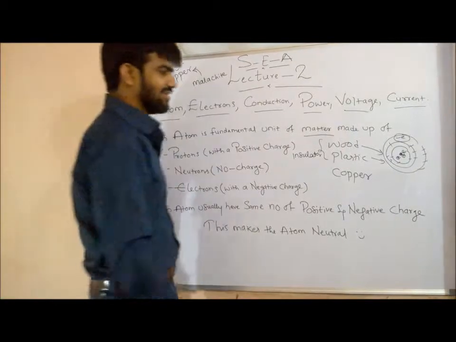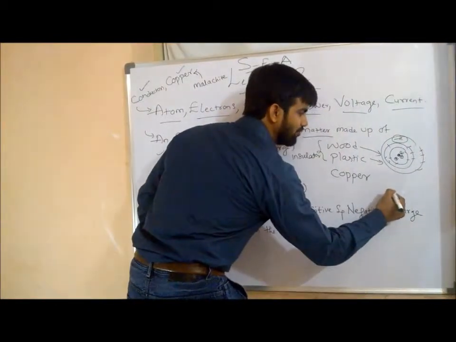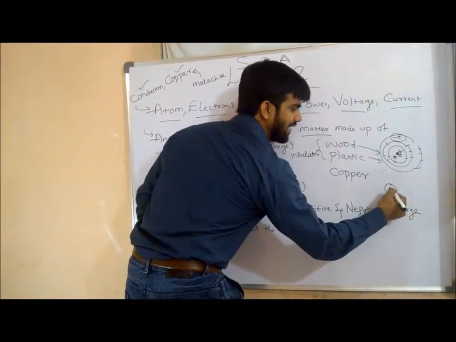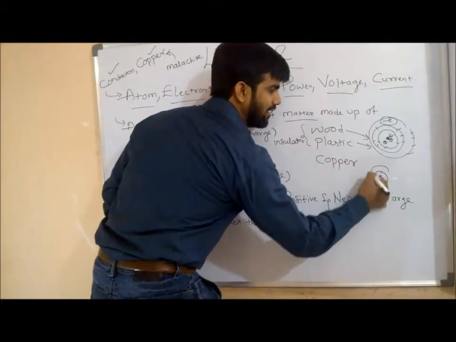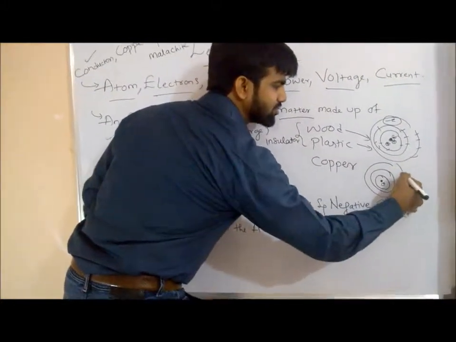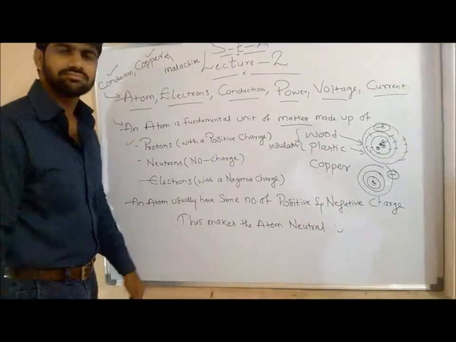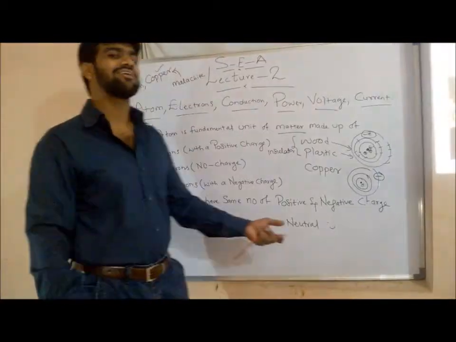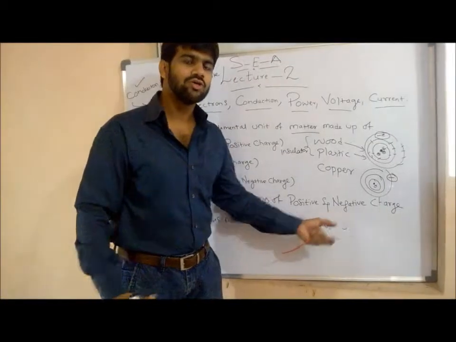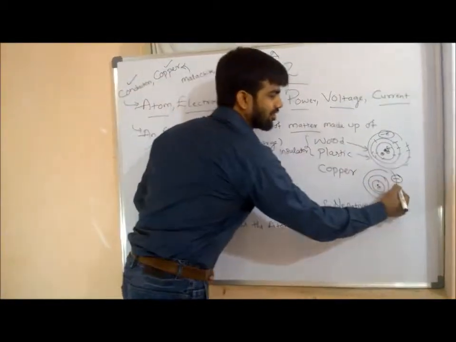Why? In copper you will have a nucleus and some positive charge surrounded by electrons, but at the outermost shell you will have one valence electron for every atom. Now this is an advantage for you. With one valence electron, when you give force, this valence electron will move.